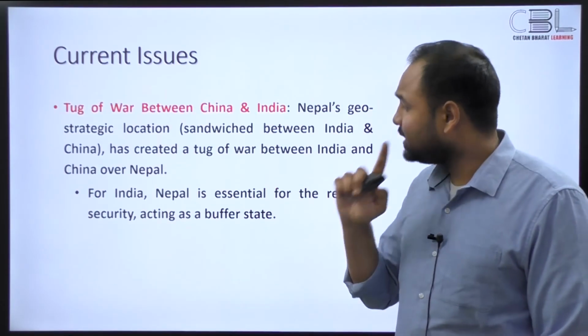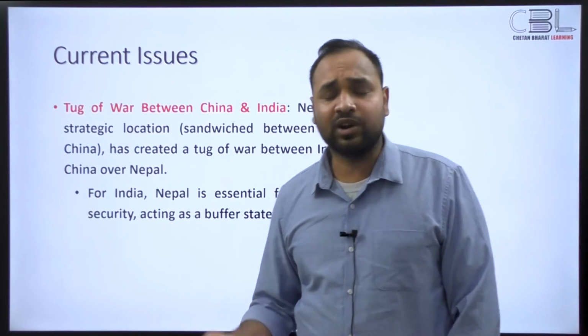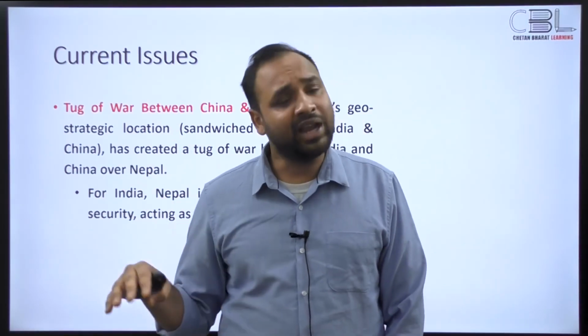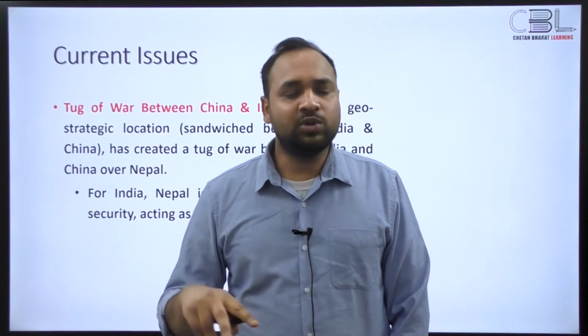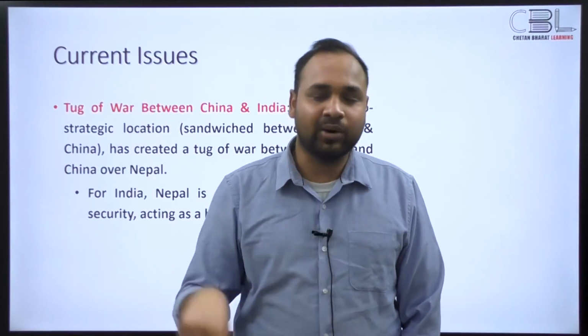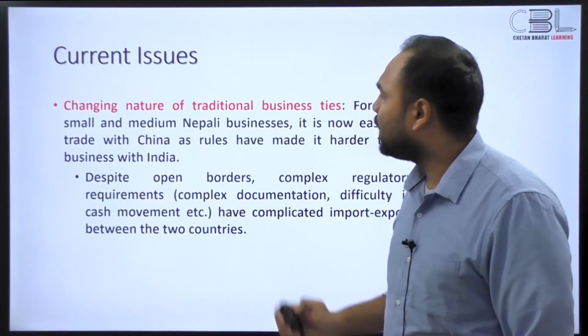Then there is this structural tug of war, right? Whenever you have two giant powers and there is a country sandwiched in between acting as a buffer state, both countries would vie for influence in that buffer state, and that country would play both sides to ensure that it gets the better out of the deal with both these countries. And that's a structural element that happens whenever such a configuration of countries is present around the world. So that is going to continue to happen.